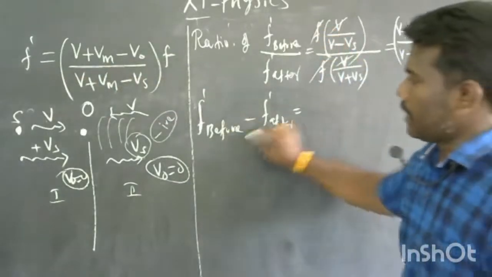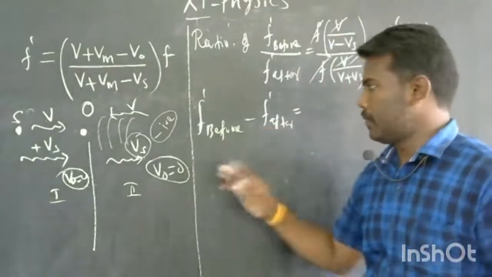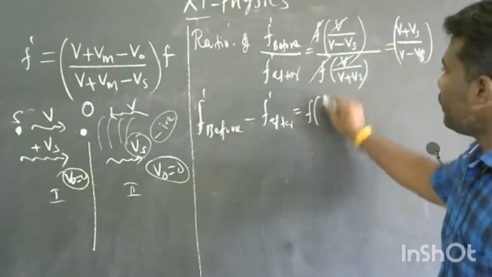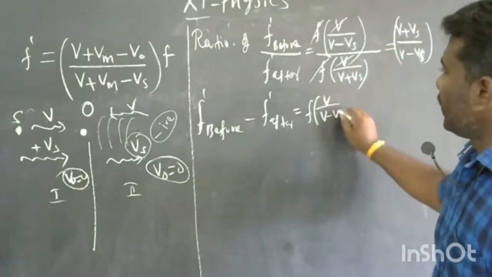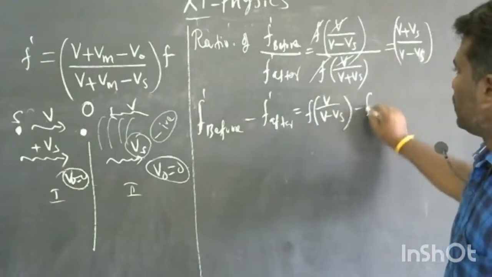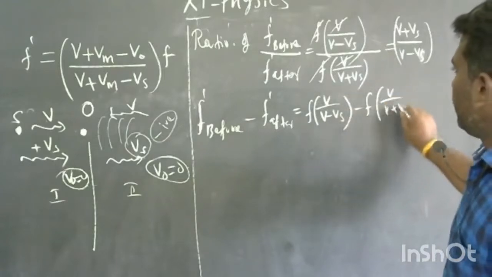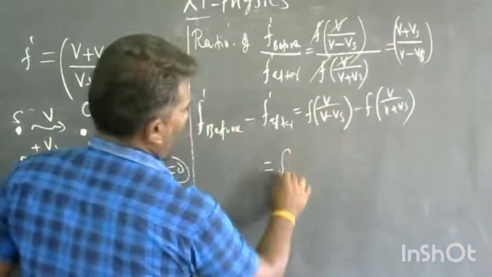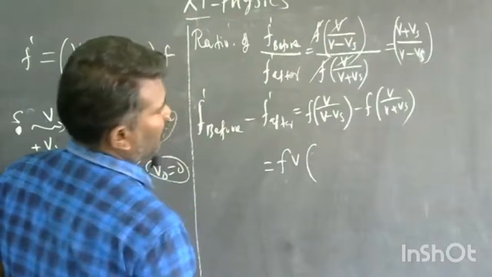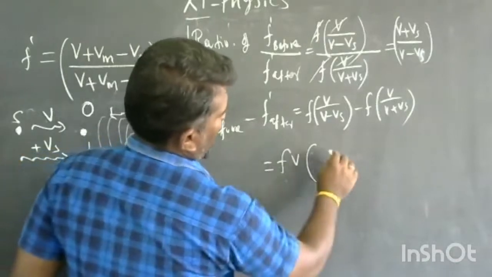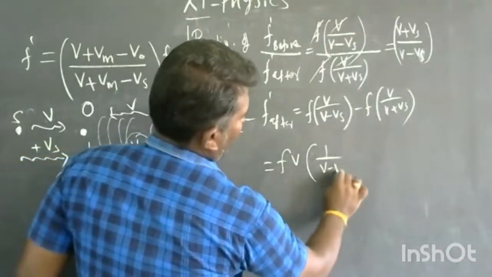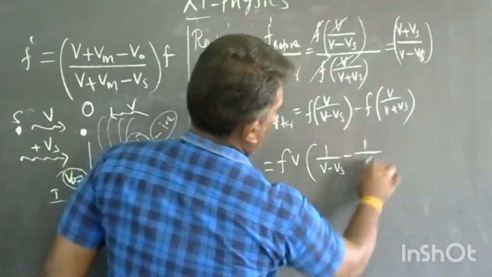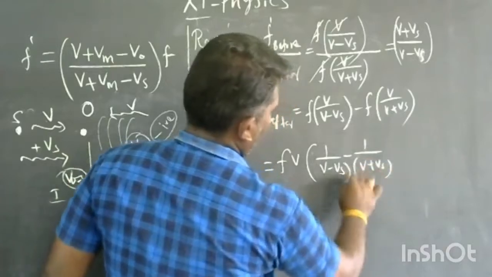Now we calculate the difference in apparent frequency between the before and after cases. So we subtract: F V divided by (V minus Vs) minus F V divided by (V plus Vs). Before taking the LCM, we take out the common term from the bracket. The remaining factor is 1 divided by (V minus Vs) minus 1 divided by (V plus Vs).